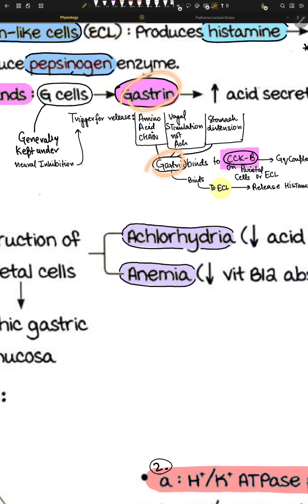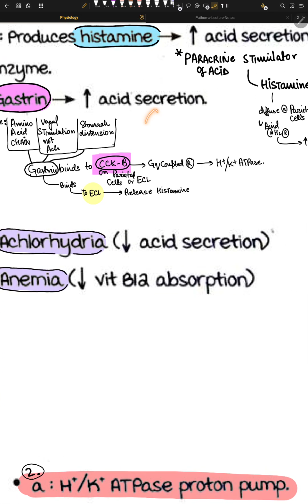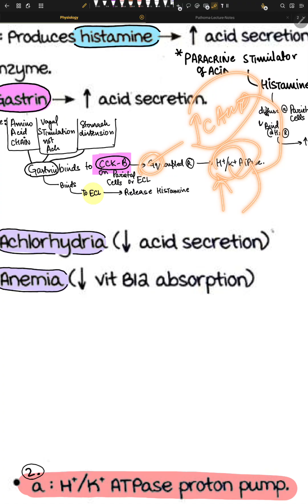So gastrin is now made, right? Gastrin goes and binds with something called a CCKB receptor. We have two types of receptors, CCKA and CCKB. That's very important to know. So gastrin acts on CCKB receptors. These CCKB receptors are present on parietal cells and on ECL cells. They bind together and the parietal cell gets activated. This is a Gq, and Gq leads to increased cAMP activity. cAMP activity leads to H+/K+ ATPase upregulation, and then we have more acid.